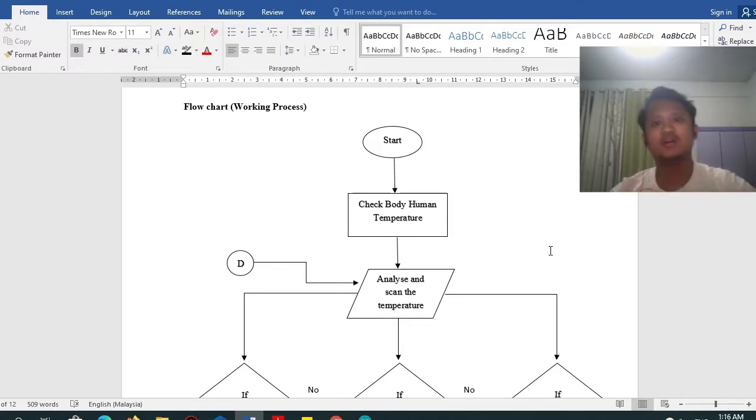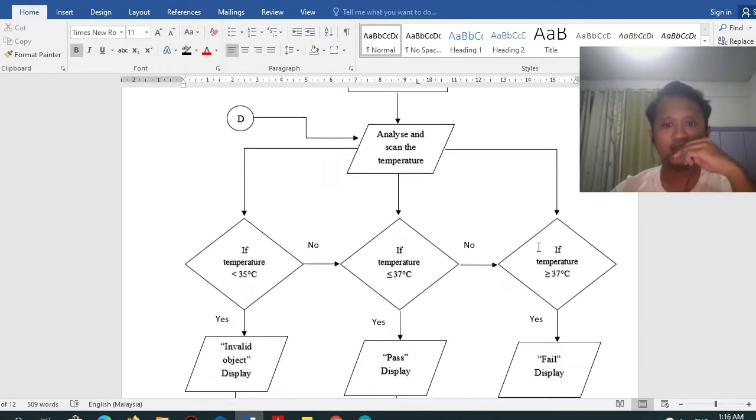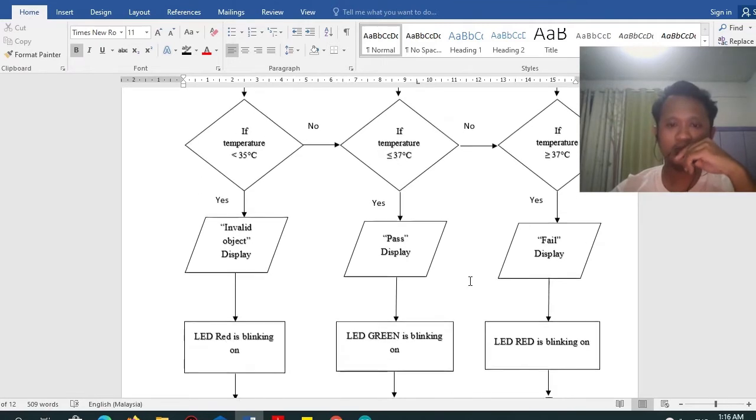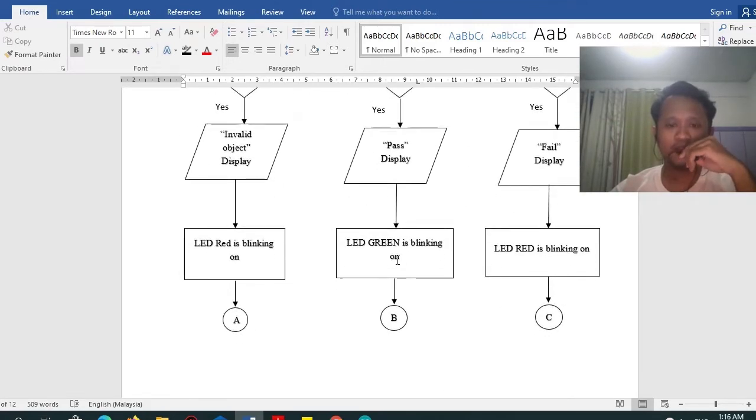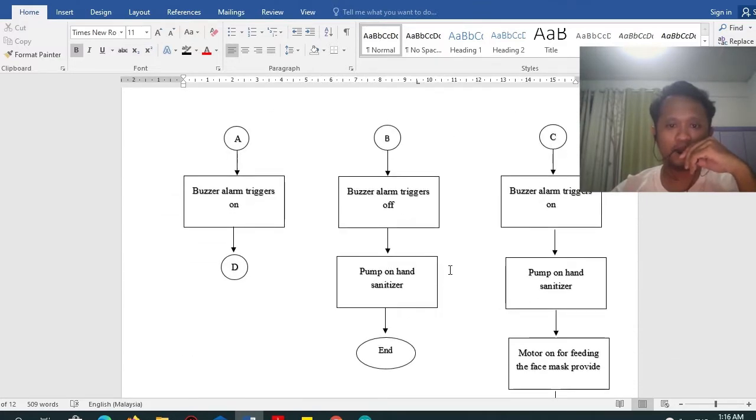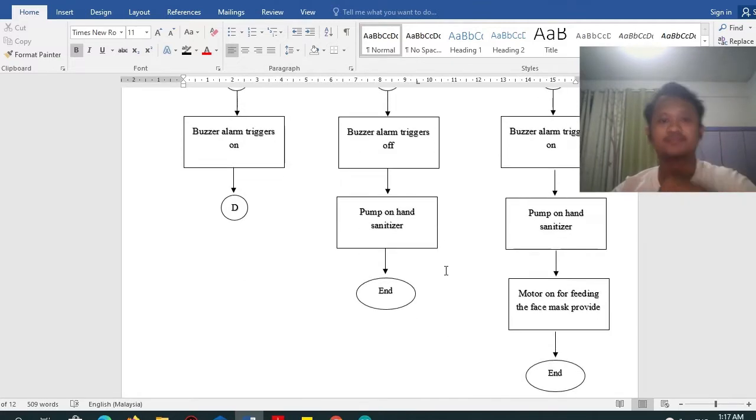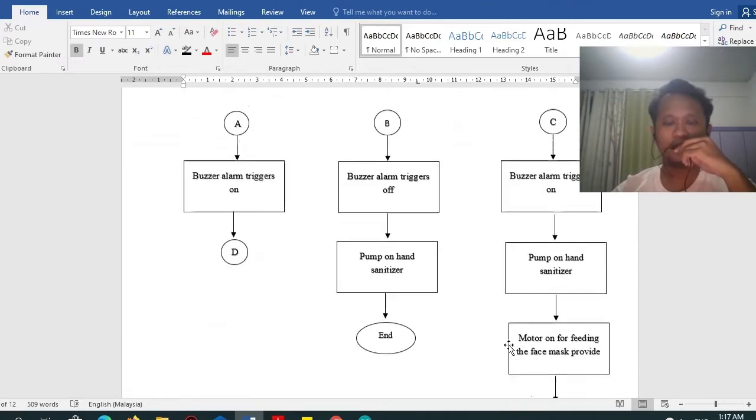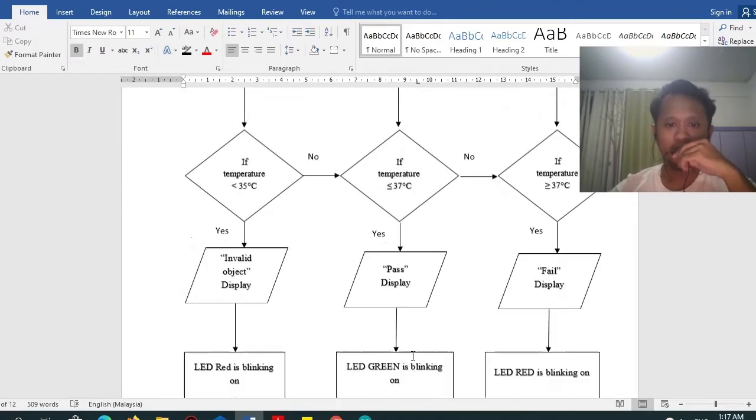Today I present the flowchart, bill of material and circuit diagram. First of all, start, check the human body temperature, then analyze and scan the temperature. If the body temperature is less than or equal to 37, it means pass. The LED shows green, the buzzer alarm will be off, and he needs to pump the sanitizer onto his hand. So these are the features that we use, depending on the temperature.